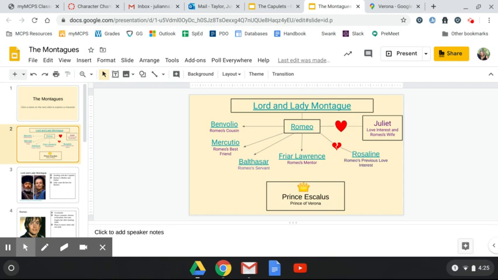Act 1, Scene 2, we meet Romeo, and we find out that Romeo is in love with Rosaline, and we find out that Romeo is just a big lover boy. He wants to be in love all the time.